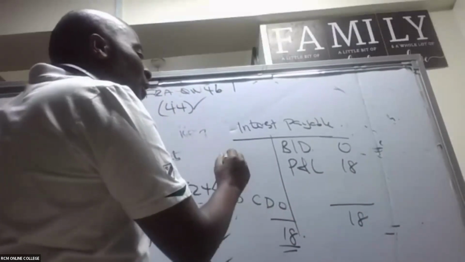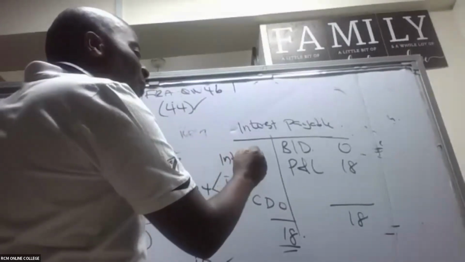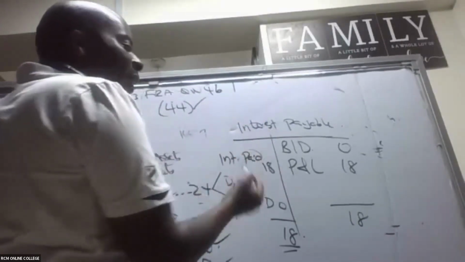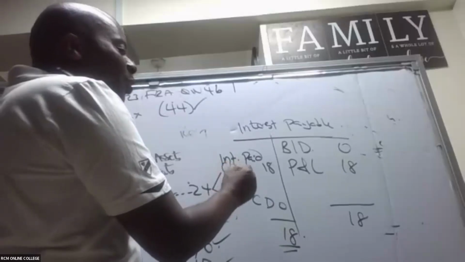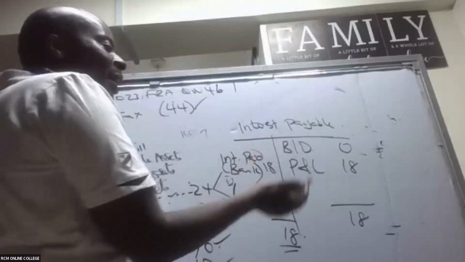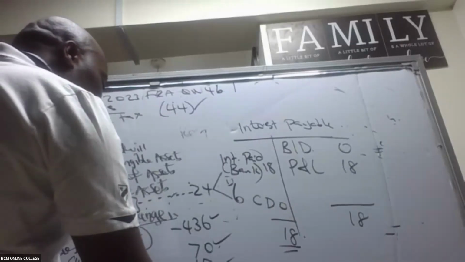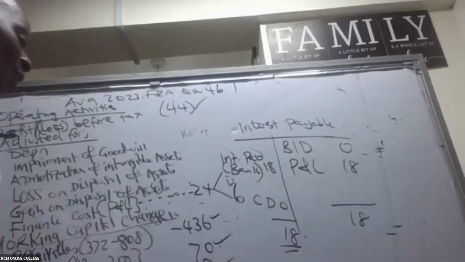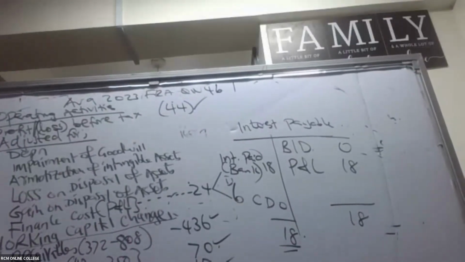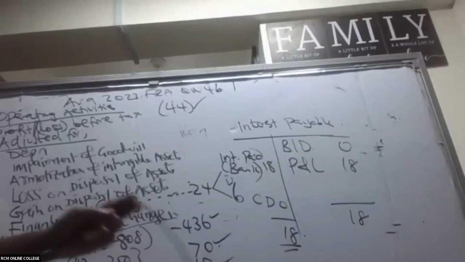It means that the interest paid is 18 exactly. So this is what I debit here with and credit my bank account. So then interest paid, ladies and gentlemen, is 18 here. Put this in brackets and please confirm that somebody has been able to write up to here.